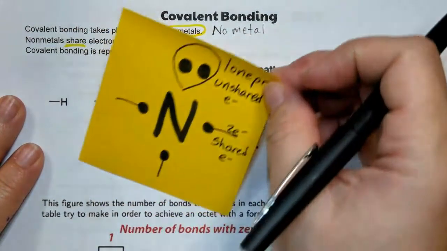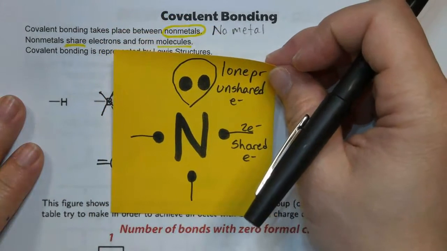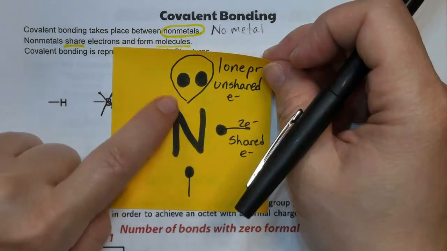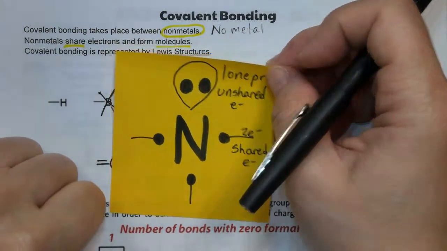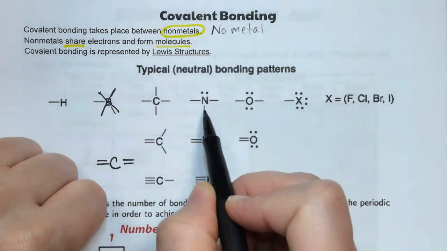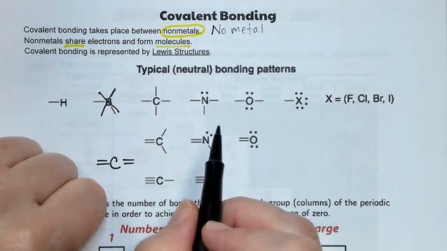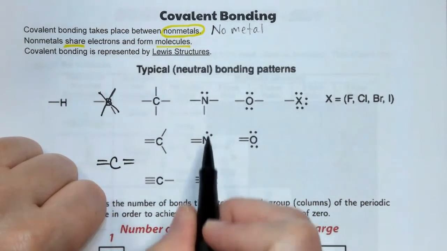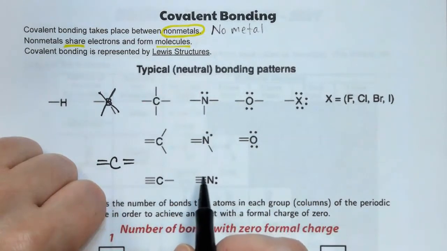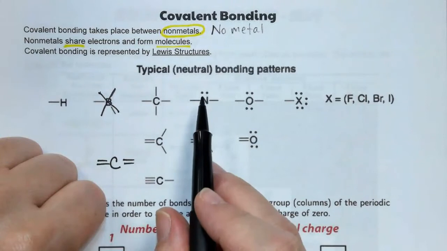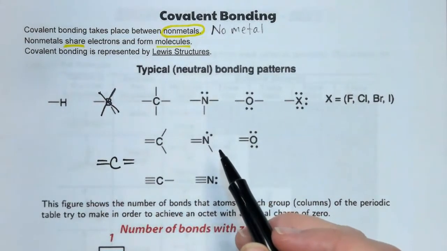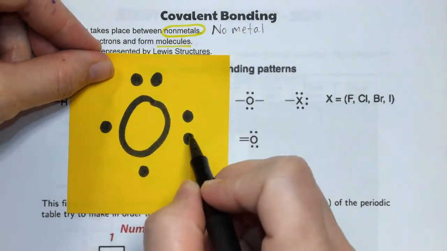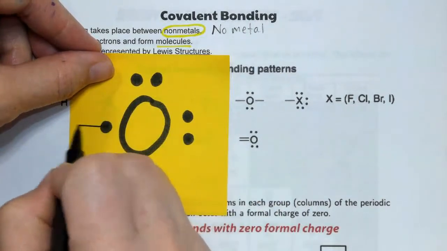And you'll notice that I drew a bubble around it. I like to call that an alien head because it's staring right at you. So when you have a lone pair of electrons on the central atom, I tend to draw an alien head or a bubble around them. Because nitrogen can make 3 bonds, that can come in a few forms. We could have 1 double and 1 single, or we can have 1 triple. But in all 3 cases, you have 3 bonds total and 1 lone pair of electrons on the center atom. The oxygen atom has 6 valence electrons, which means it has 2 lone pairs and 2 singles that can form 2 bonds.